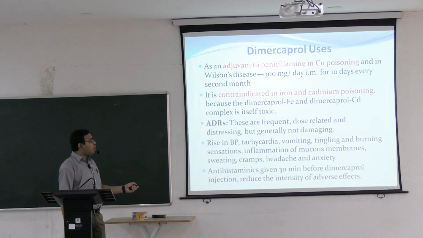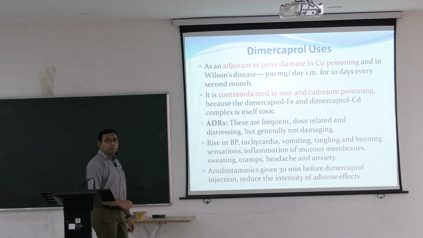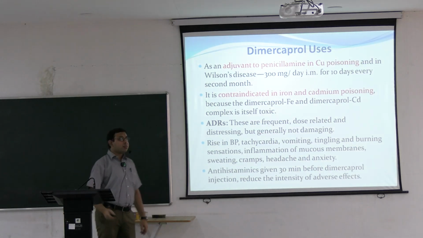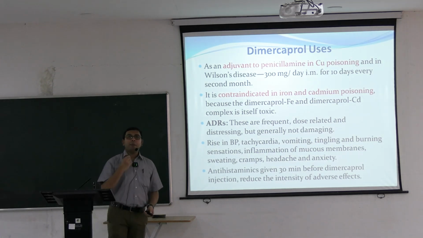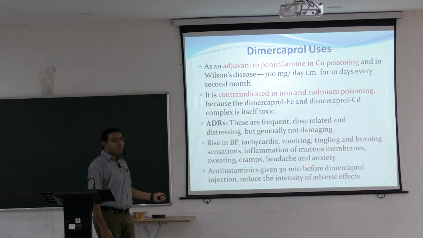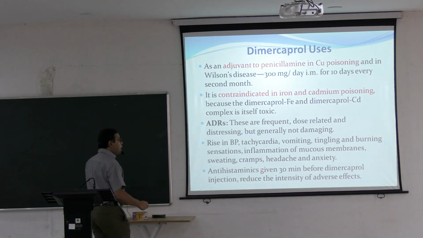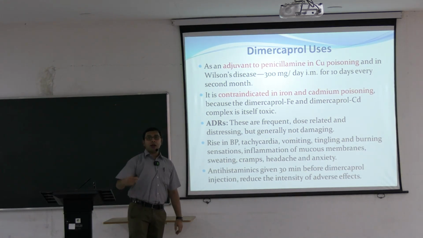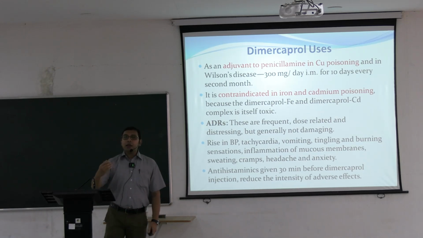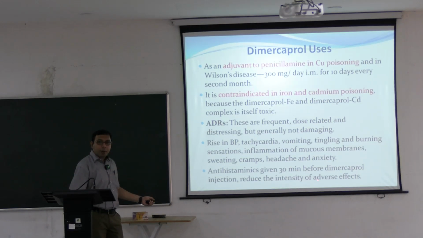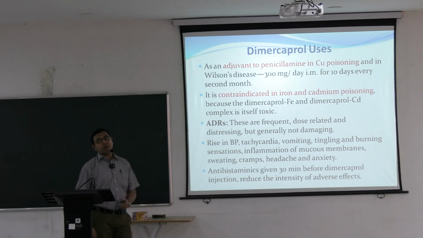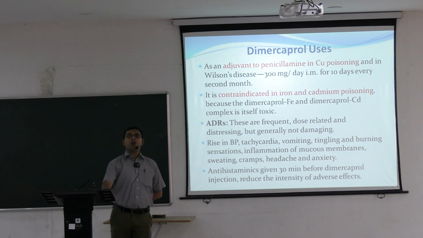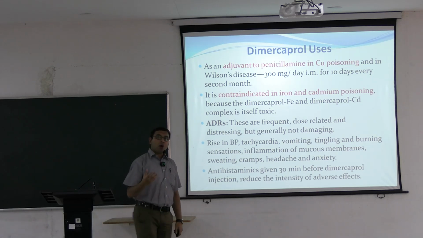Adverse drug reactions are more usually dose related, distressing, but generally not damaging. Rise in blood pressure, tachycardia, that is increased heart rate, vomiting, tingling, burning sensation, inflammation of the mucous membrane, sweating, cramps, headache, anxiety can happen. Usually antihistaminics are given. If the antihistaminics are given 30 minutes before this dimercaprol, usually given intramuscularly, that reduces the intensity of these adverse effects, because all these adverse effects happen due to some form of anaphylaxis or allergy.